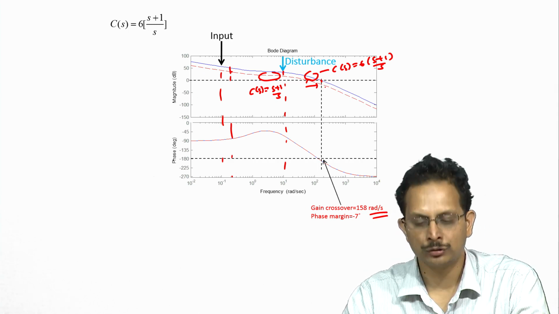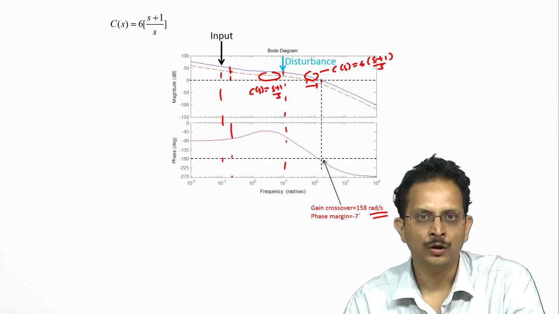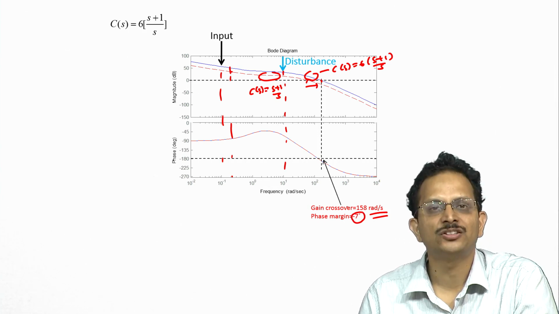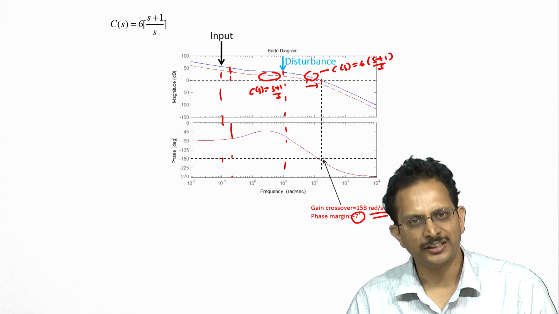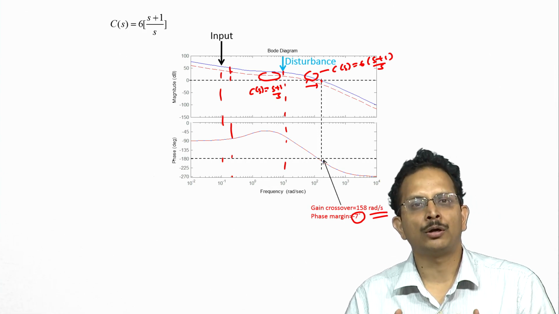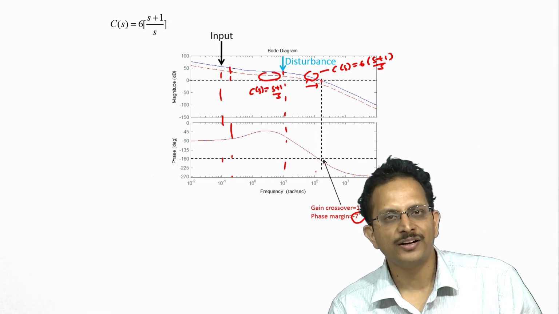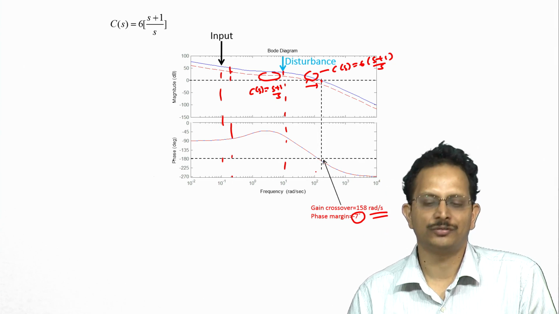Now, at this gain crossover frequency, if you look at the phase margin of our closed loop system, we see that the phase margin is negative. There is no meaning to saying that the phase margin is negative, except to point out that our closed loop system would be unstable if our overall phase lag is greater than minus 180 degrees at the gain crossover frequency.